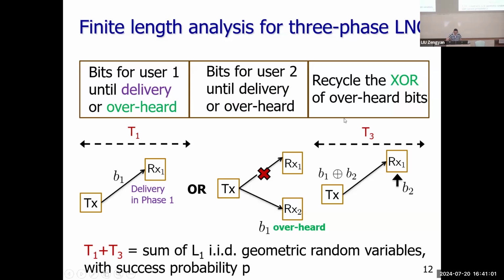And T1 plus T3 is a sum of IID geometric random variables with success probability P. If we look at this bit B1, the erasure probability is 1 minus P, or the successful probability is P. So B1 must be delivered: if it is not delivered in phase 1, it will finally be delivered in phase 3. So the total length T1 plus T3 is for all the bits to finally be delivered to receiver one. So it's a geometric random variable with success probability P.